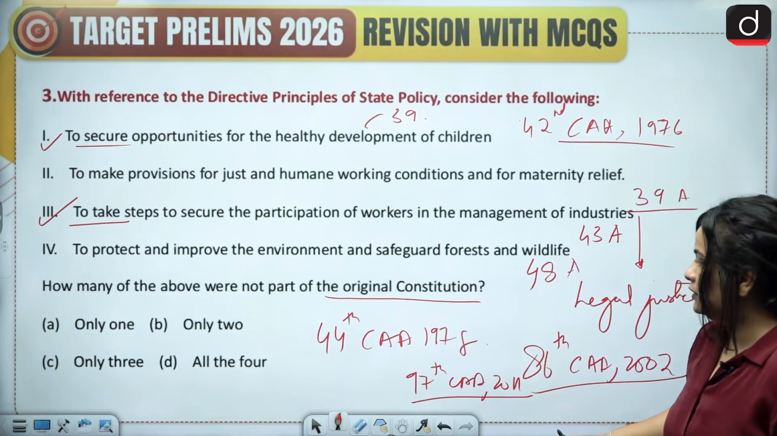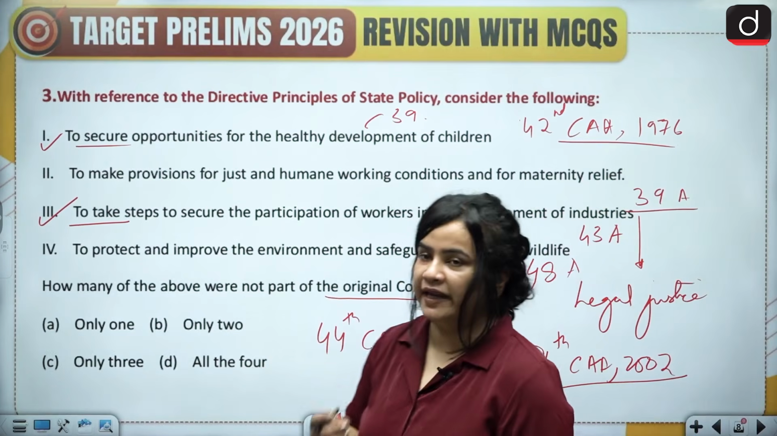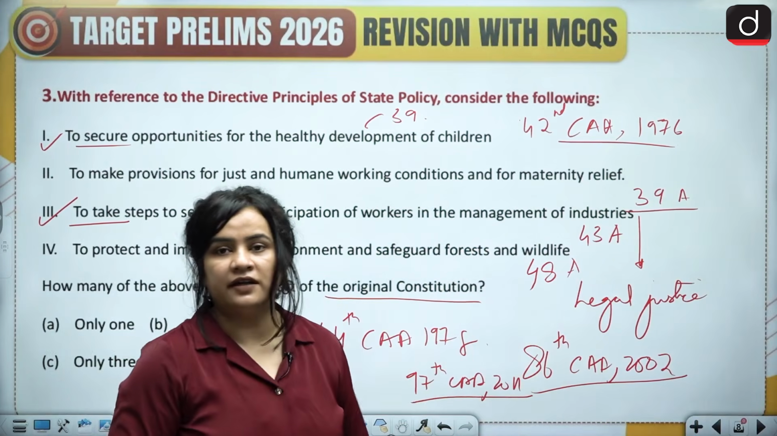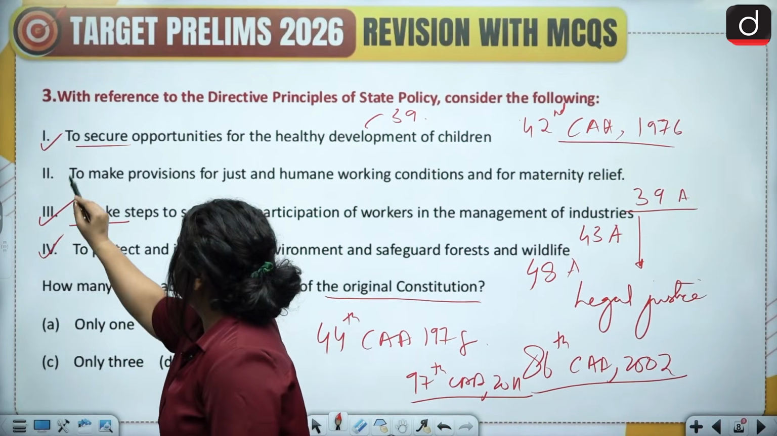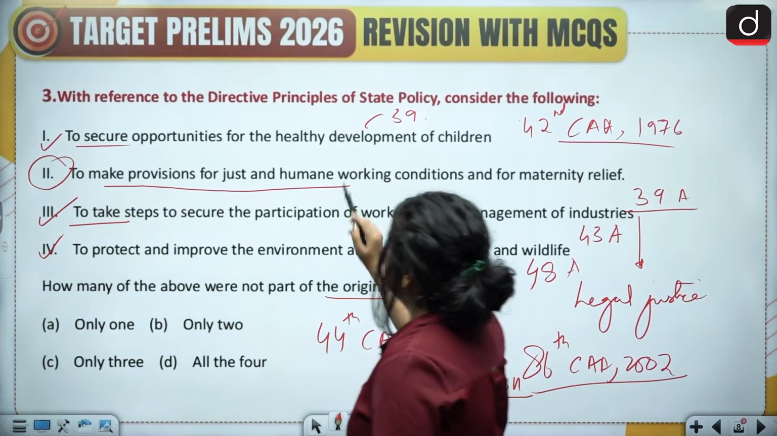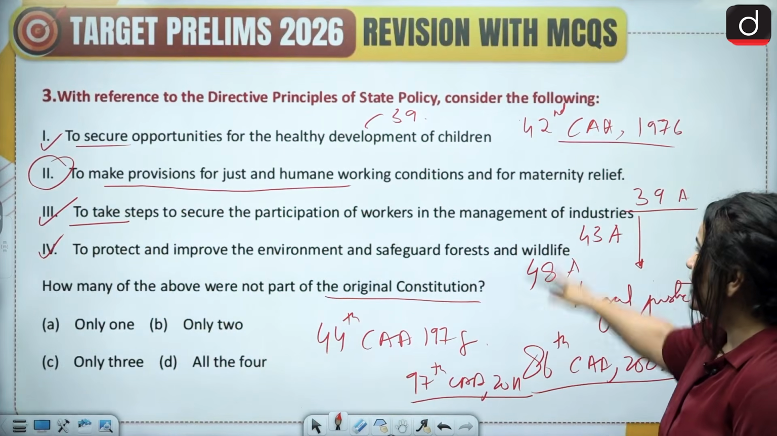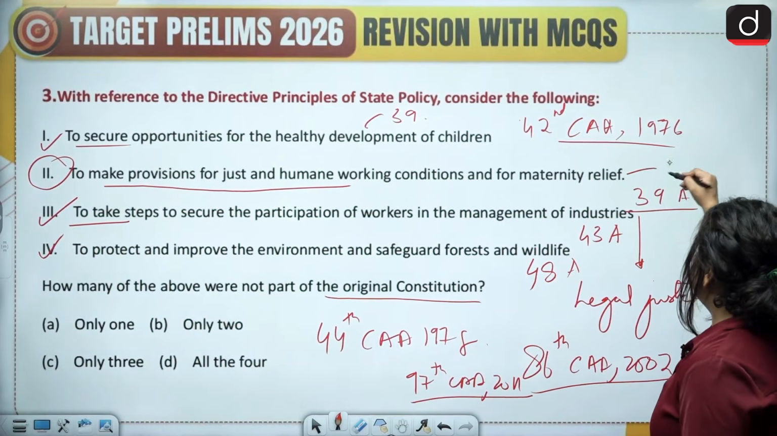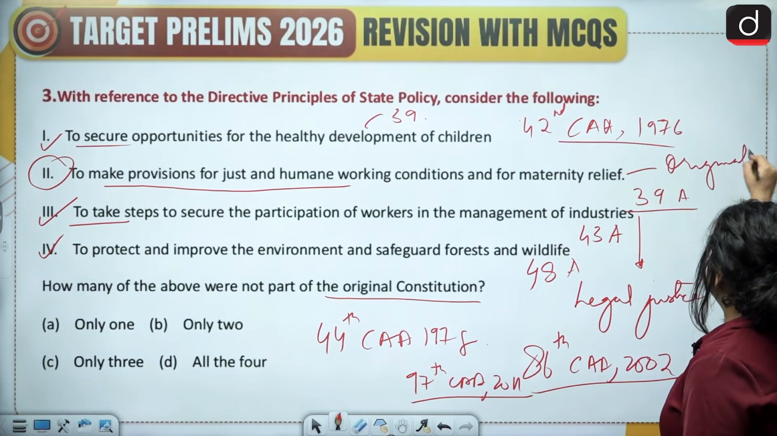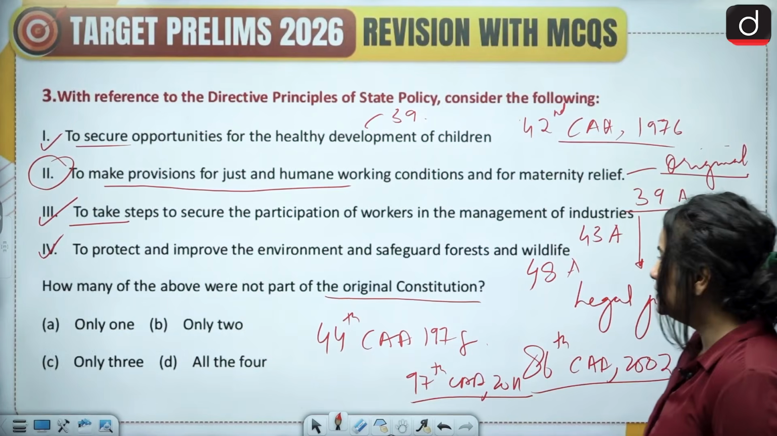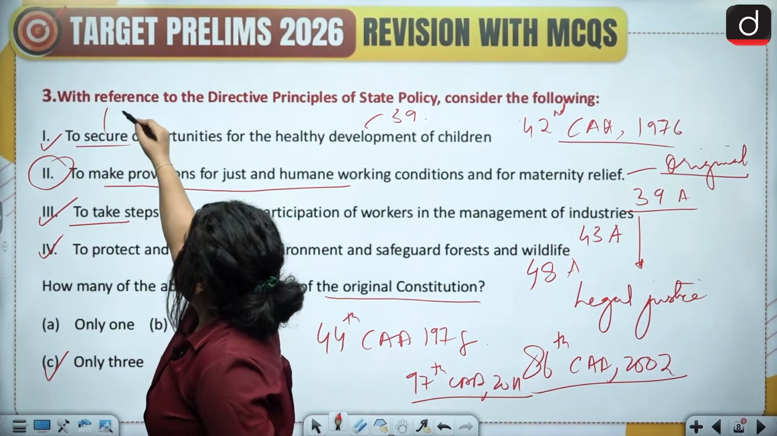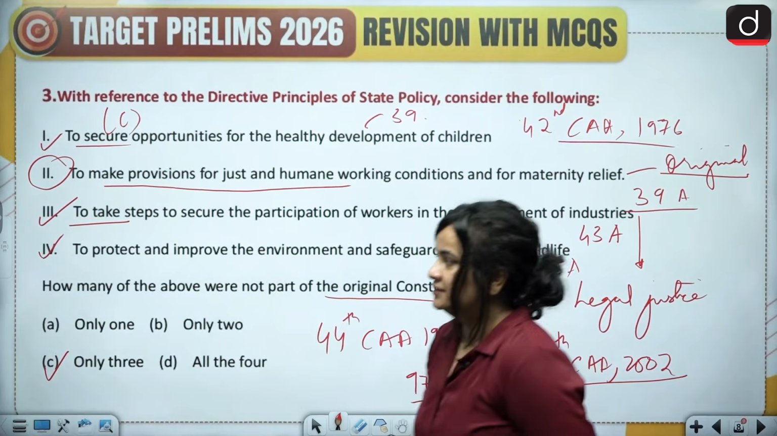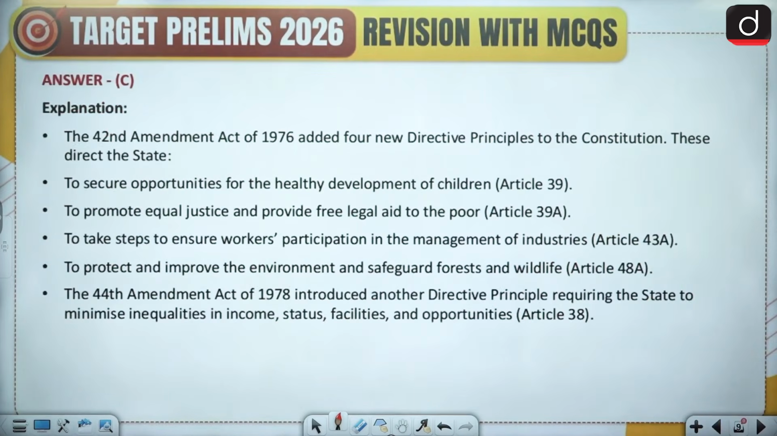So far, so many constitutional amendments have been made, which have added various articles to the directive principles of state policy. But the second article, this one, to make provisions for just and humane working conditions and for maternity relief, was a part of the original constitution. So here, not part of the original constitution, only 3, and therefore option C is the correct answer. Please take a moment and read this.